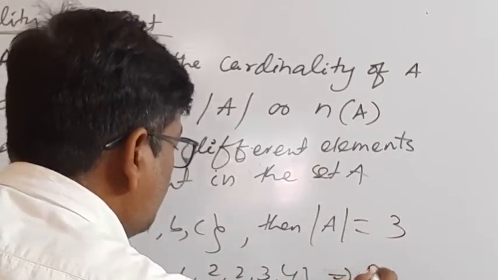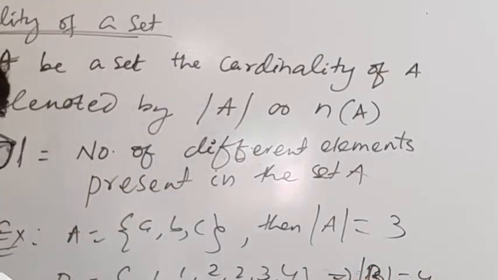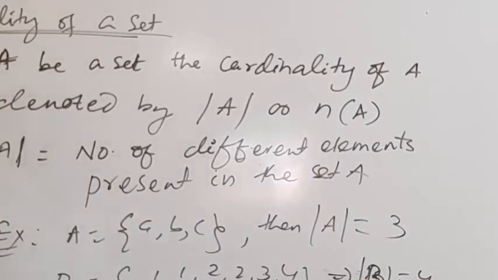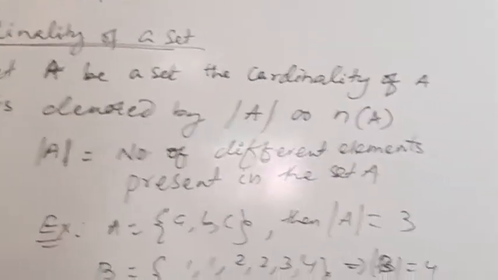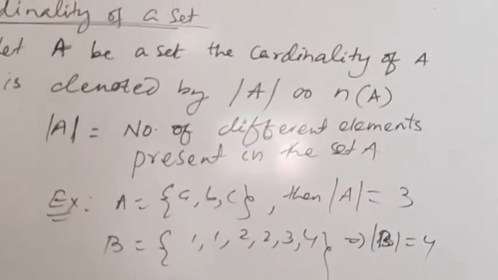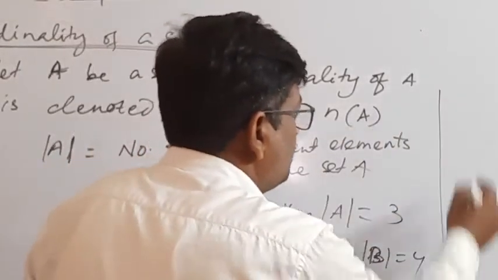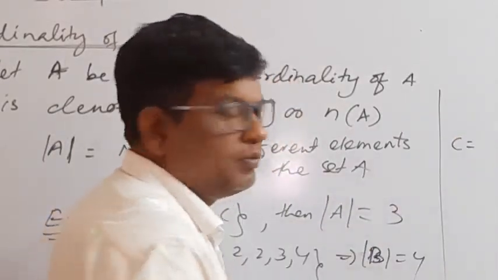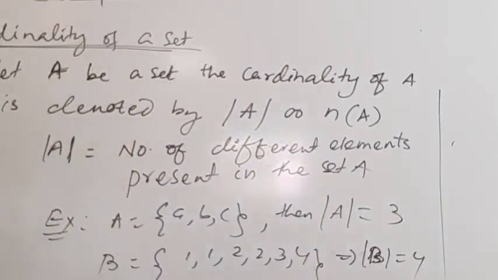Okay. Then B mod is equal to 4. Suppose C is equal to A, then C mod is equal to 1.